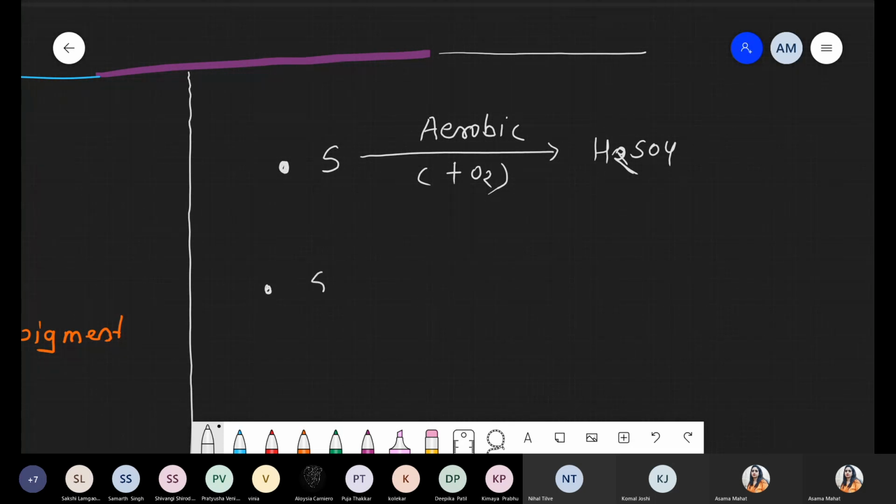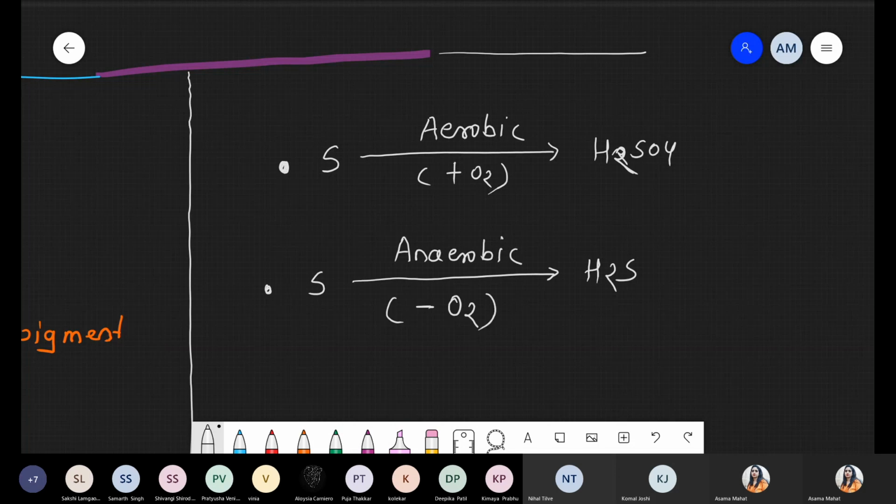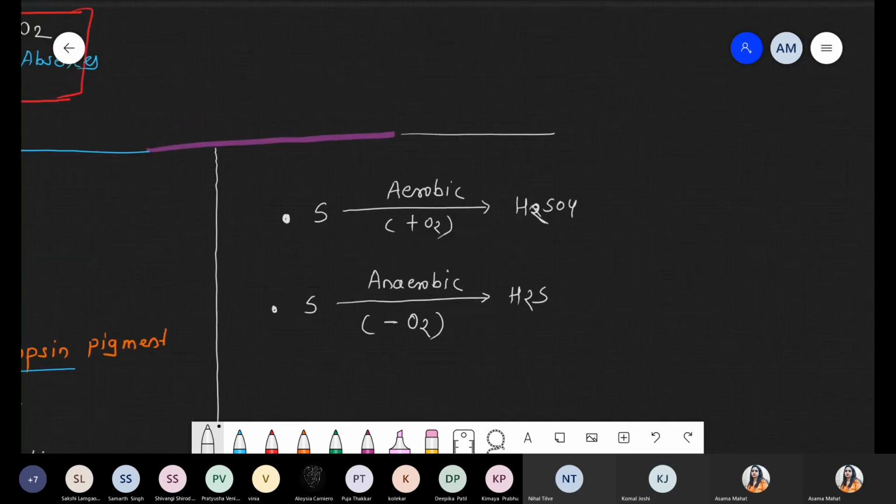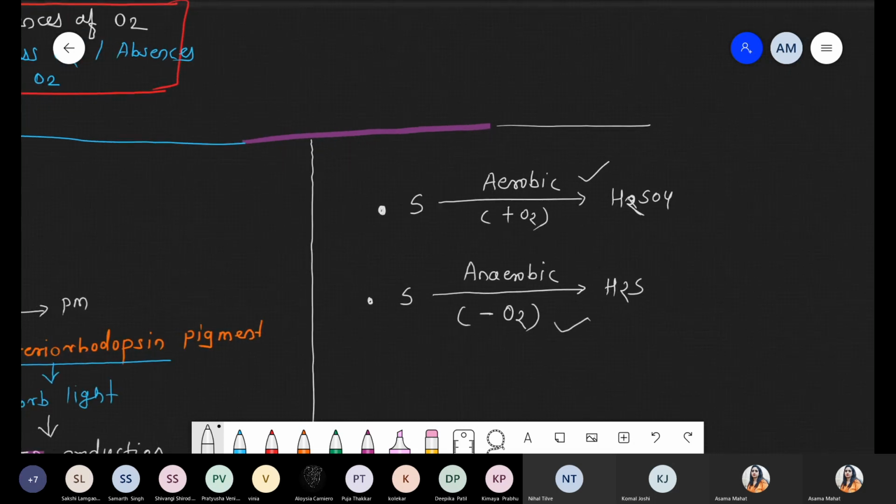And now what happens? Sometimes sulfur can be converted in the form of H2S. H2S means oxygen is absent, right? So that condition is nothing but the anaerobic condition where O2 is absent. Plus means present, minus means absent. So both reactions can occur: production of H2SO4 in the presence of oxygen and production of H2S in the absence of oxygen, respectively. So definitely these are examples of facultative anaerobes. Both conditions are applicable, aerobic as well as anaerobic. Got it? So there is no question from the thermoacidophiles.